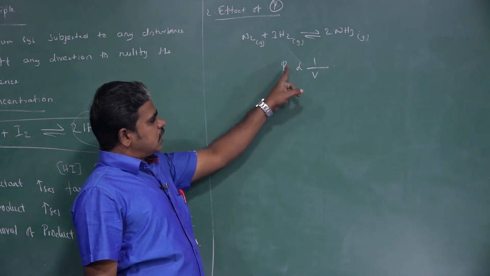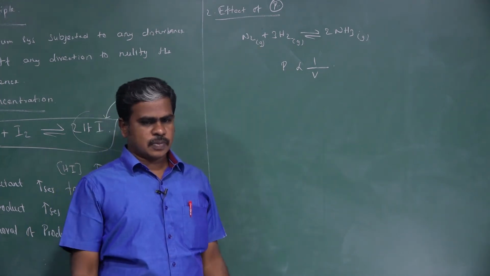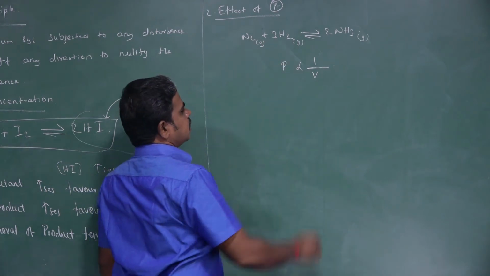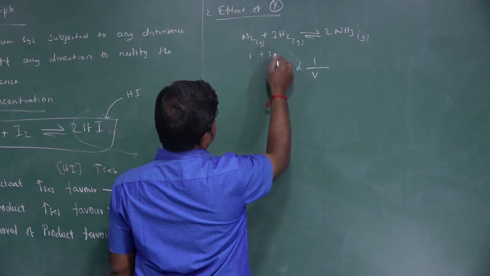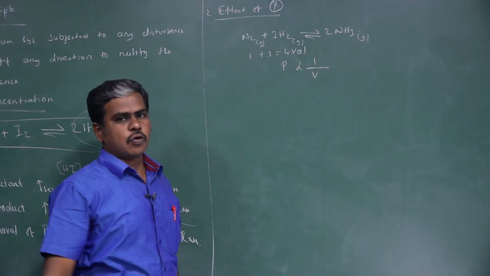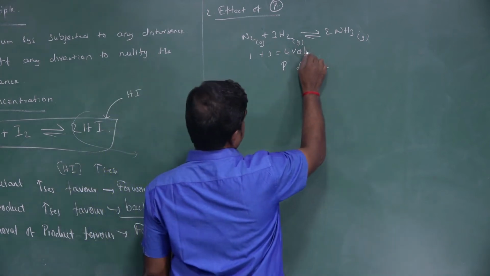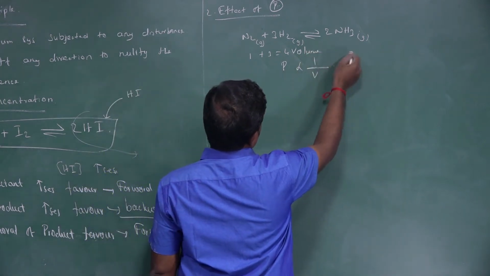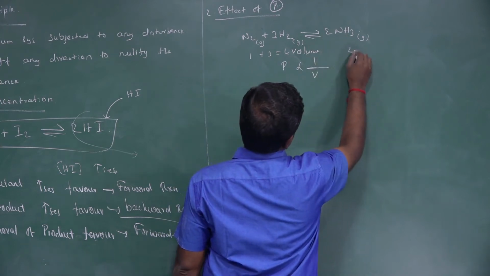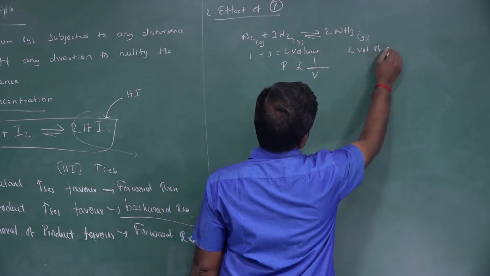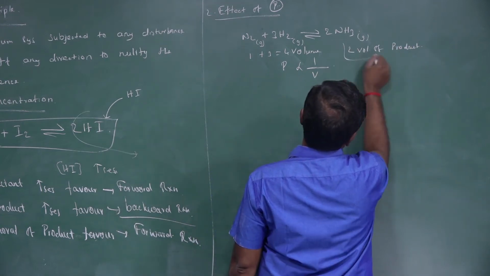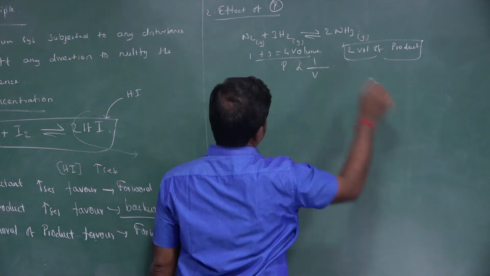When pressure increases, volume decreases. Now, how many volumes of reactant do we have here? 1 plus 3, so 4 volumes of the reactant. And what is the product? This is 2 volumes of product. So this is the product and here it is the reactant.